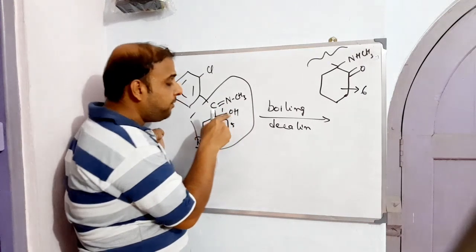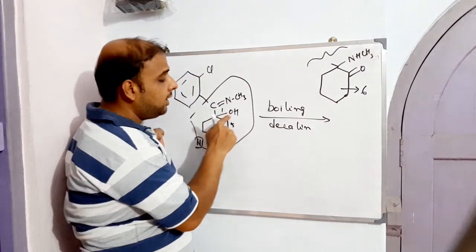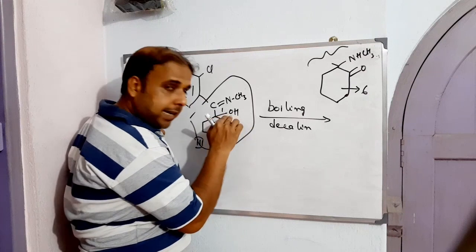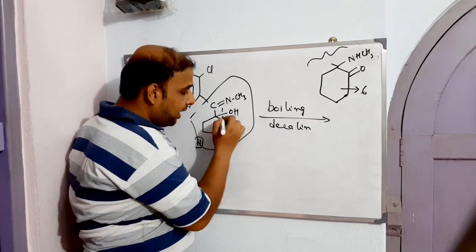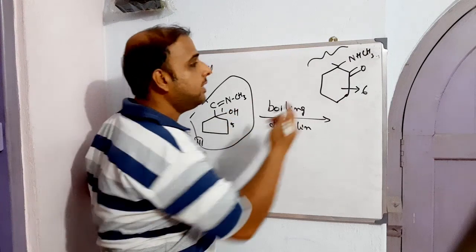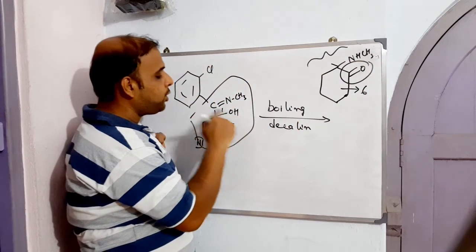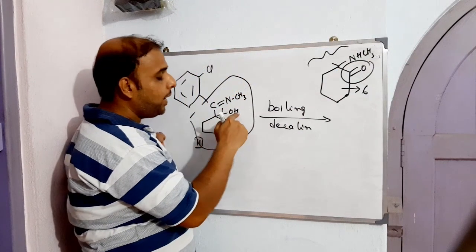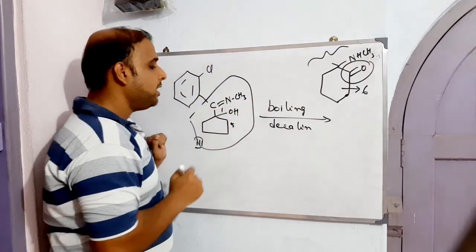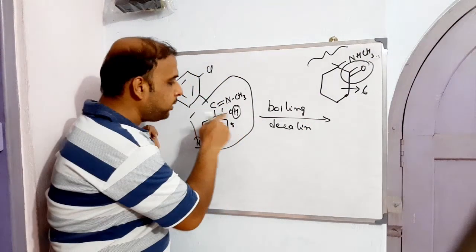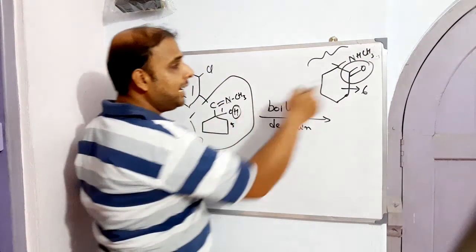After expelling the hydrogen from this end, it will get this particular form. That means the CHOH, or rather COH, will get converted to C double bond O. This hydrogen has to be given to this nitrogen, and this oxygen has to get this kind of form.